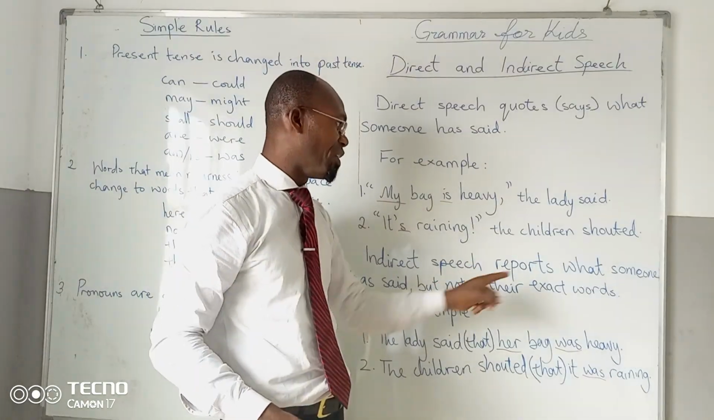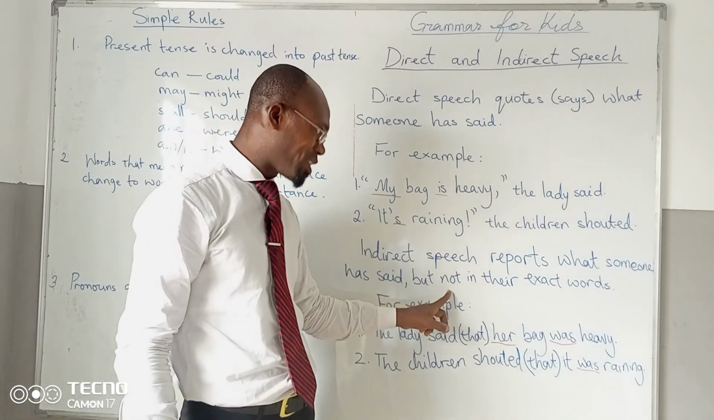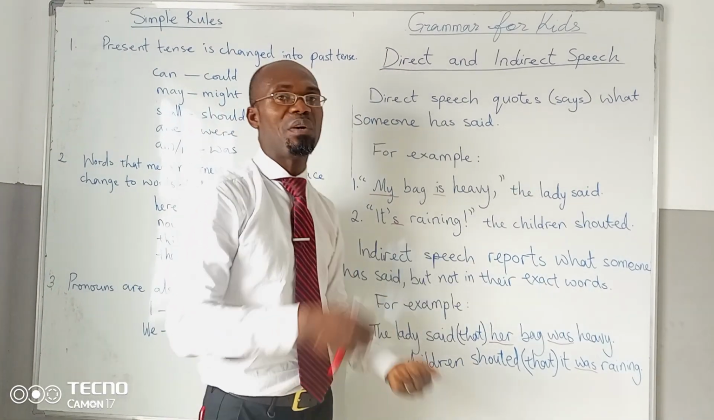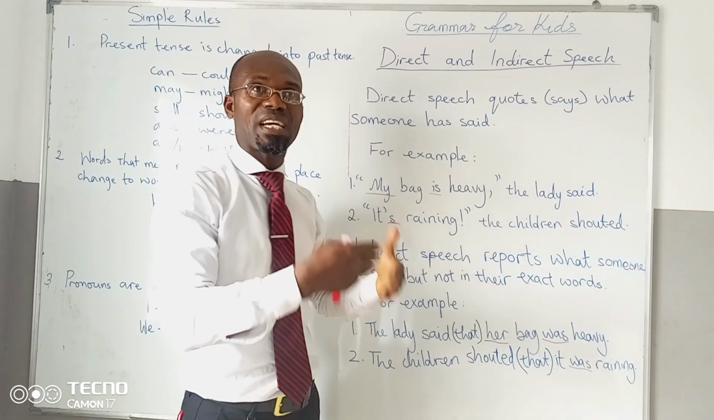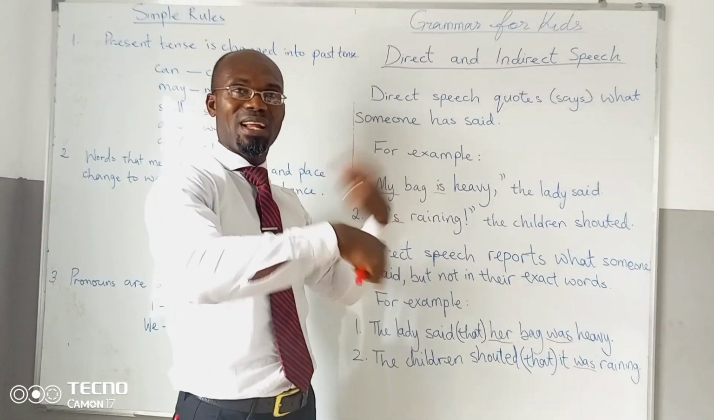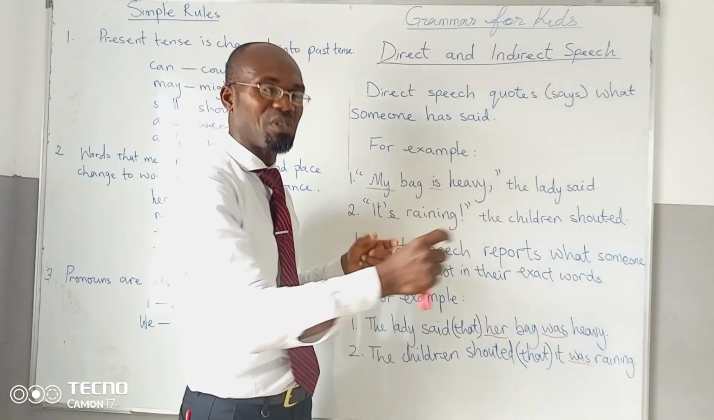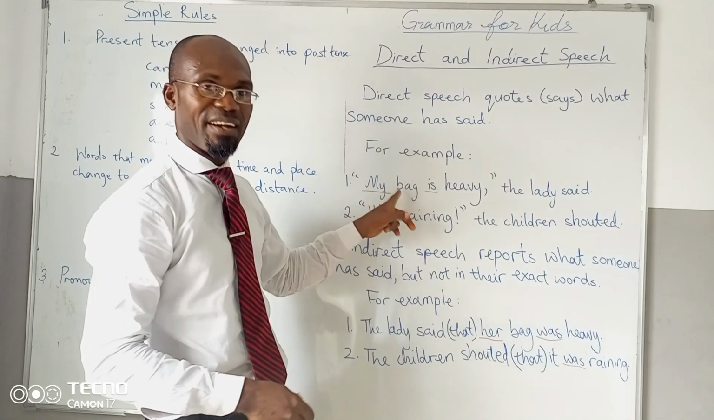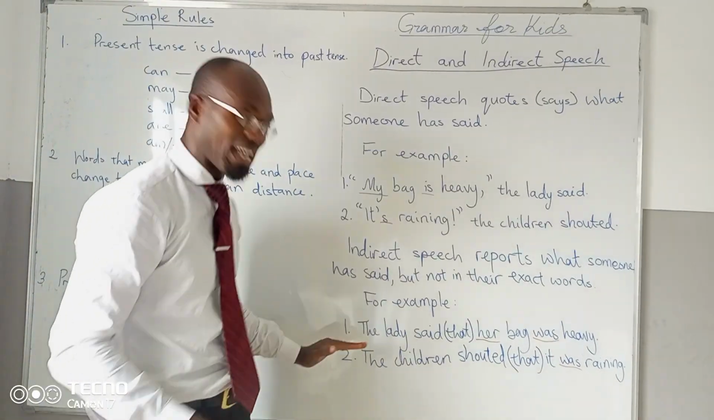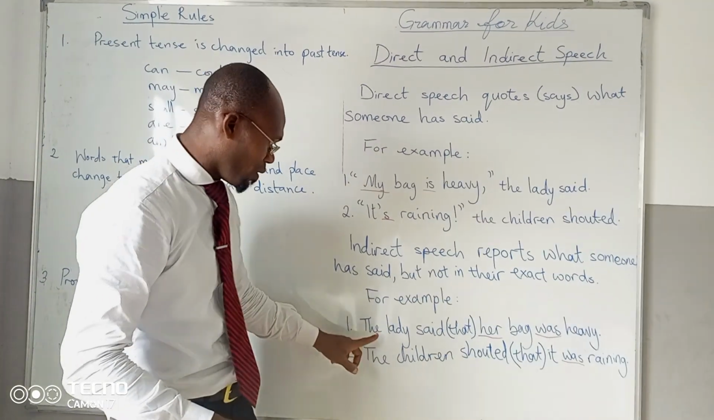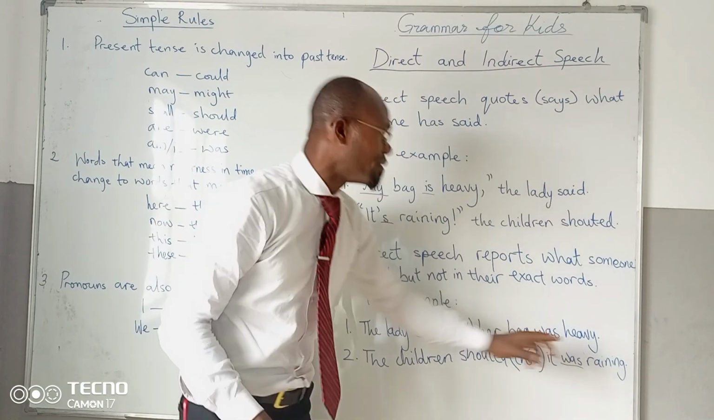Let's now look at indirect speech. Indirect speech reports what someone has said, but not in the exact words. So indirect speech is reported in another form, in another way. You don't use the exact words of the speaker, because that is direct speech. Here's an example: The lady said that her bag was heavy.